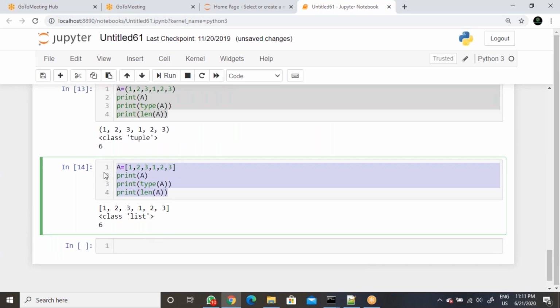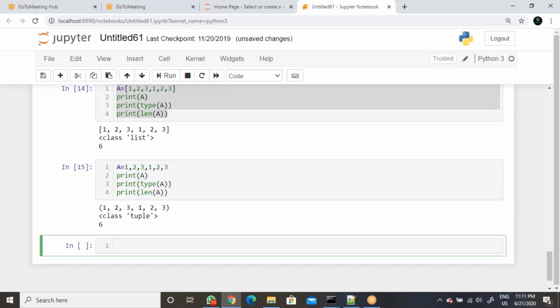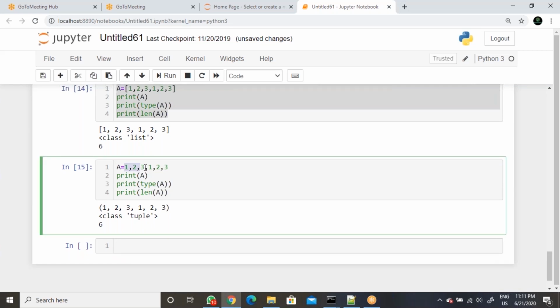But in another case, I don't have any symbol here. Just I'm writing like this. So now I'm not assigning any square bracket or parenthesis or any other, but I'm just giving values like this, and it is giving tuple. So that means tuple is the default data structure in Python.